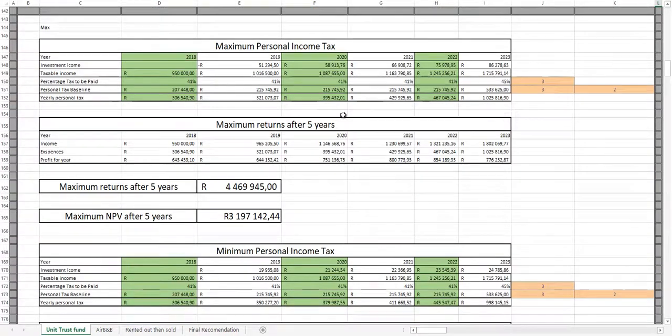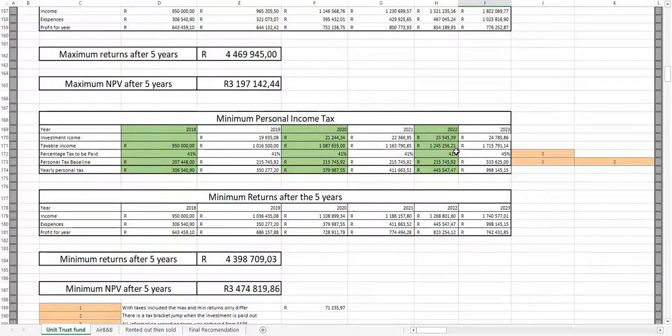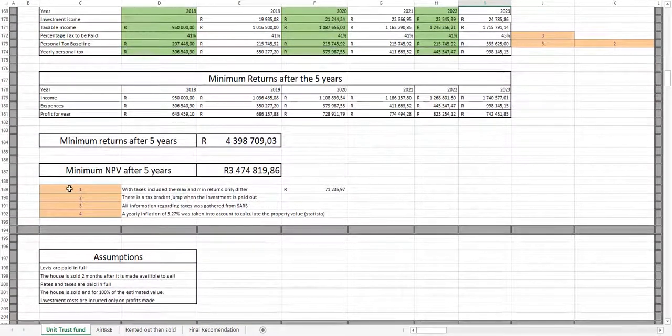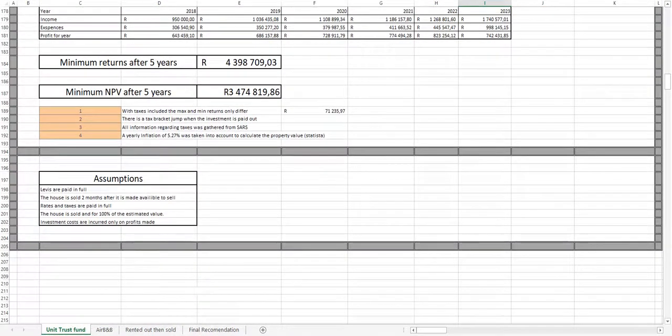Here one will find the maximum personal income tax that she will be liable to pay. In 2023 she will be going into a new tax bracket due to the maturity of her investment. The same applies for her minimum personal income tax, where she will also go into a higher tax bracket. Here are some more assumptions that were made during this part of the project.